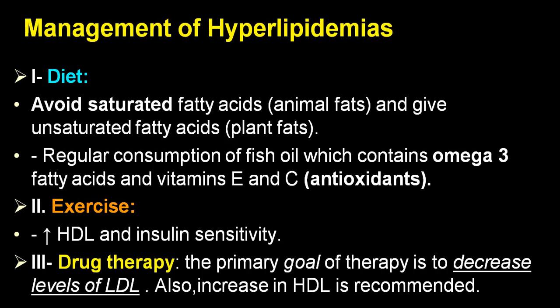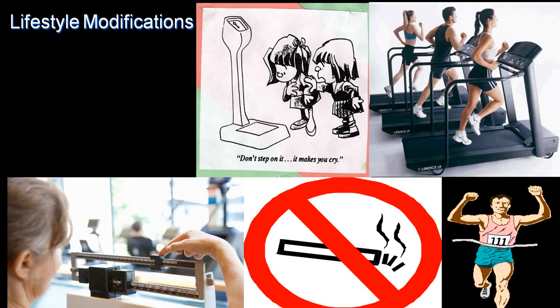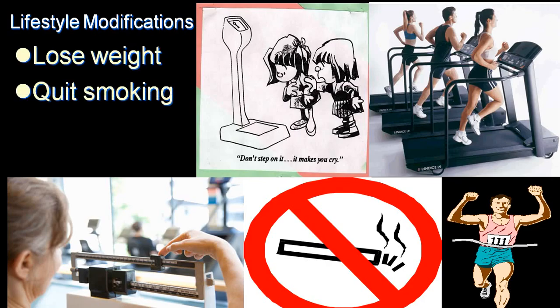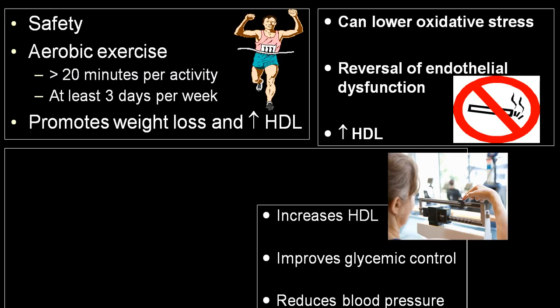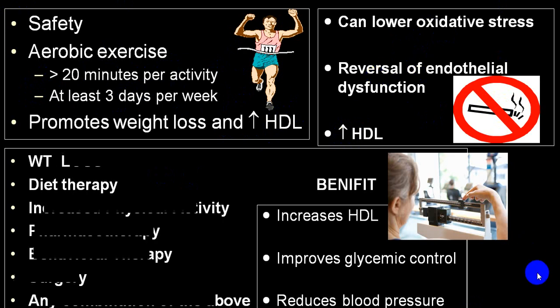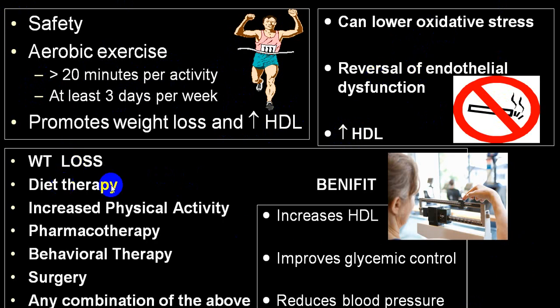So for hyperlipidemia, diet, exercise and drugs score over everything. In lifestyle modification, loss of weight, quit smoking, exercise and stop alcohol come first. If you do regular exercise for 20 minutes, at least 3 days per week, you can increase your HDL. If you stop smoking, you increase your HDL and reverse endothelial dysfunction. If you lose weight by diet therapy, physical exercise, pharmacotherapy, behavior or by surgery or anything, you get a benefit.